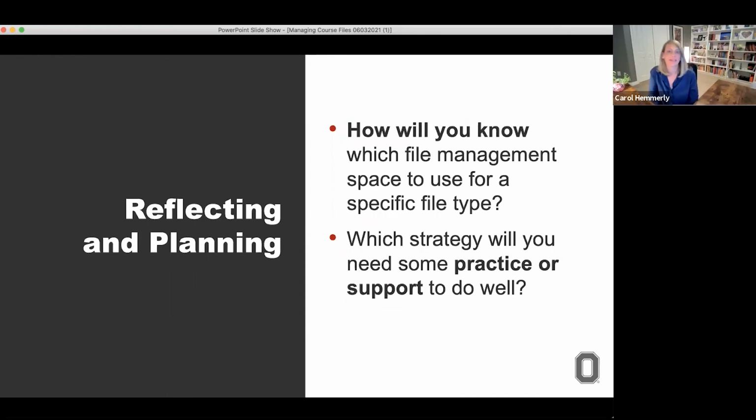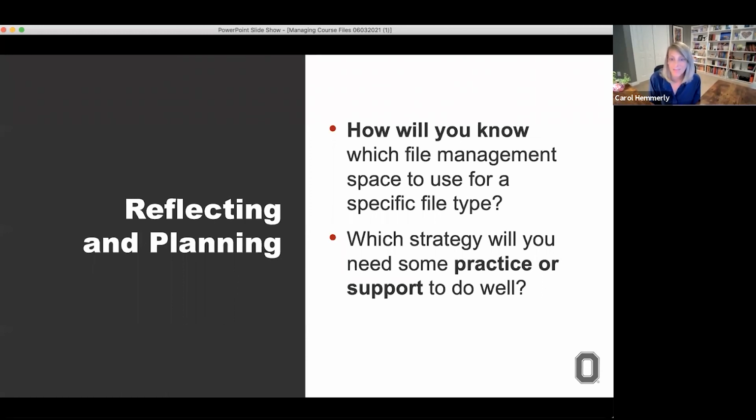So in wrapping things up here, the first question that I'm posing would be, how will you know which file management space to use for a specific file type? If anyone would like to mention in the chat how you decide whether to put a file into your Carmen course, or instead change the permissions on a file that you have in OneDrive and share the OneDrive file into your Carmen course rather than uploading it into the Carmen course. That's something that perhaps you could comment upon in the chat.